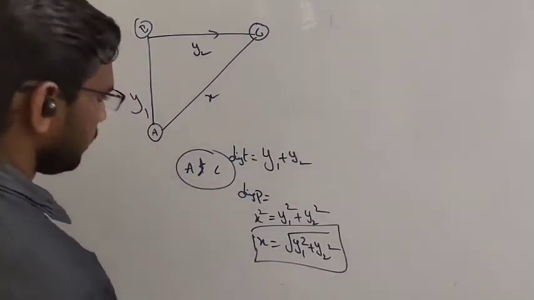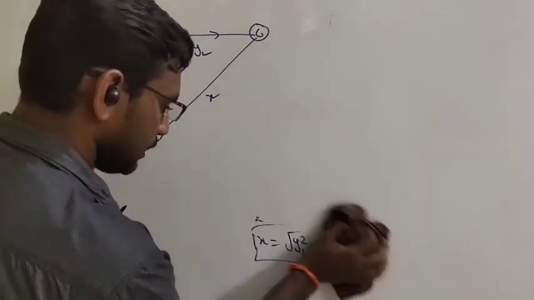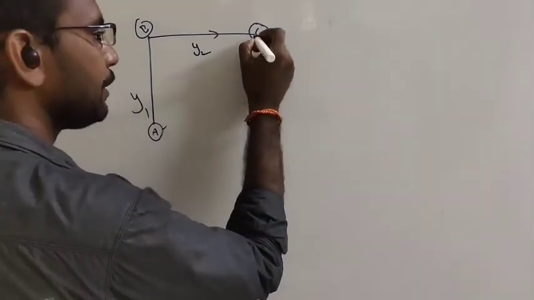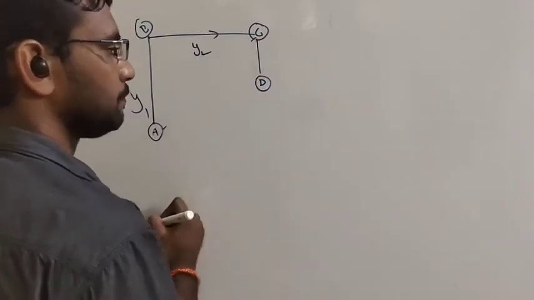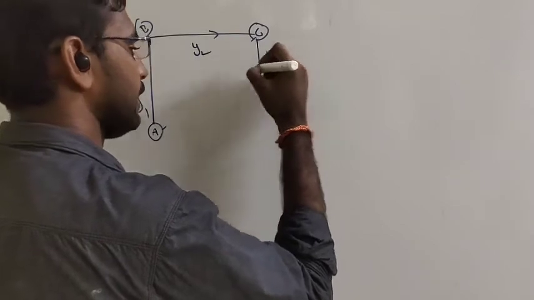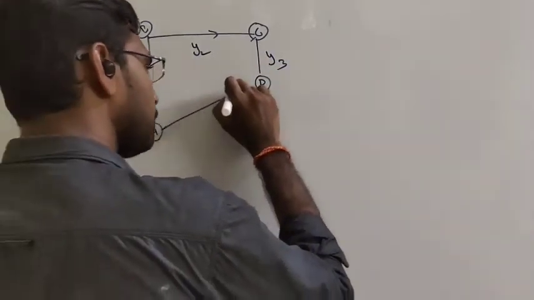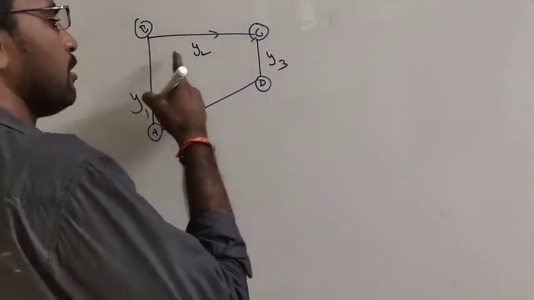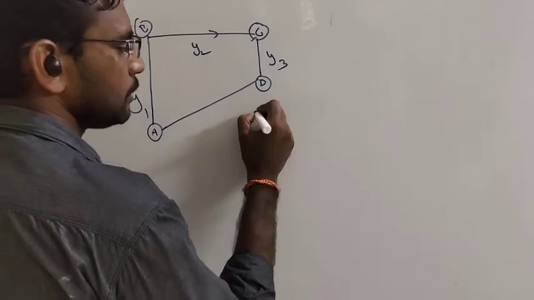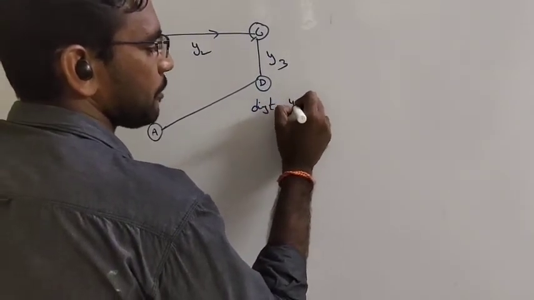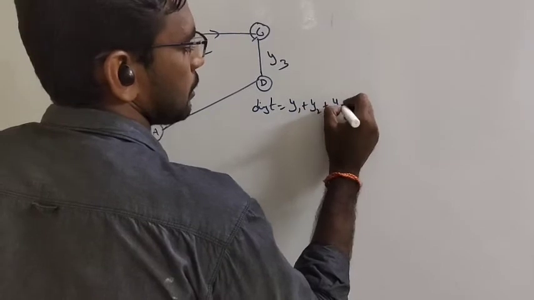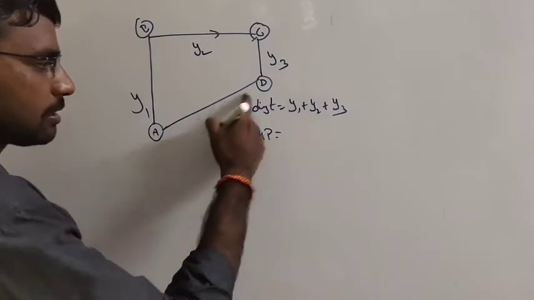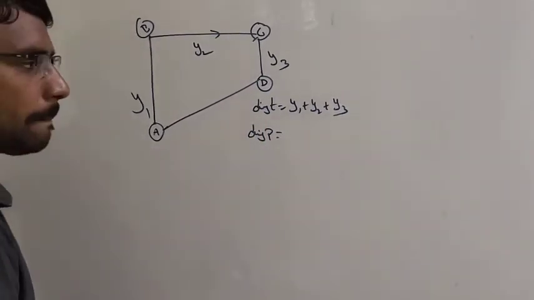Okay, sir, I have one doubt. If an object travels from B, C to D up to this position, assume this distance is y3, then what about the displacement? Distance is as usual y1 plus y2 plus y3. So distance equals y1 plus y2 plus y3. What about the displacement in this case? This is the shortest distance. This is the displacement. Okay, how to find it here?